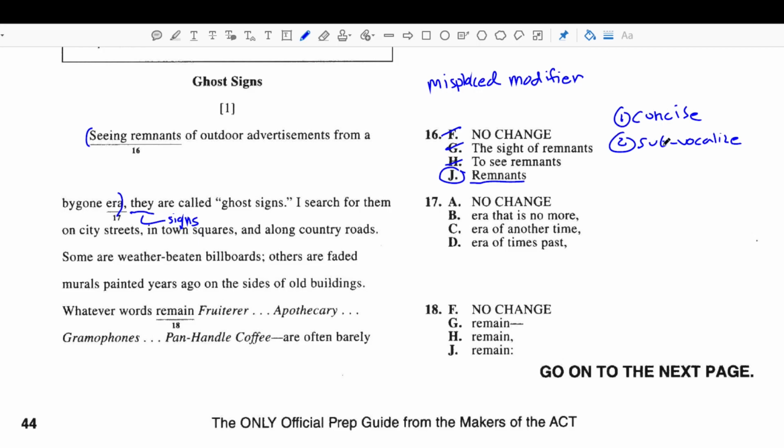And if this concision subvocalization technique doesn't make sense because they all sound a bit off, remember that these are all examples of misplaced modifiers, and you want to be looking for these types of errors as you read through the questions on the ACT English test. So if you're not quite familiar with misplaced modifiers, I recommend you take down some notes on this so you ensure that you're primed to look for this information in the future.